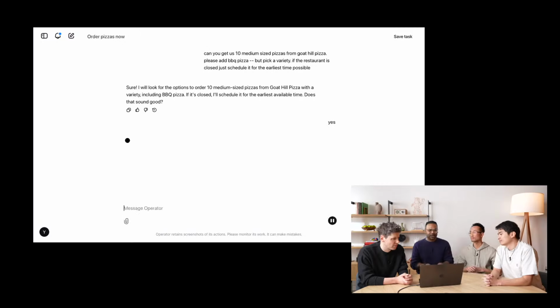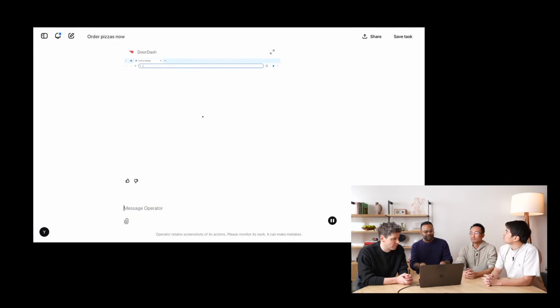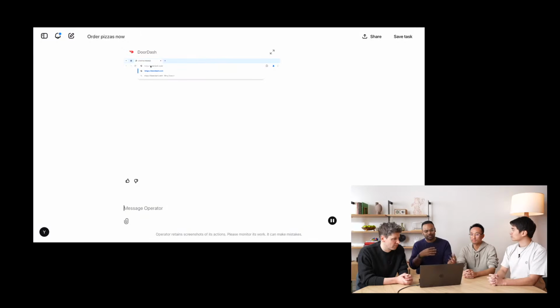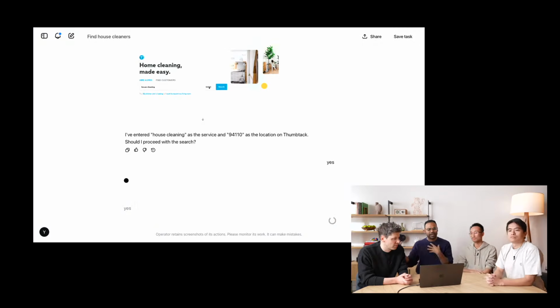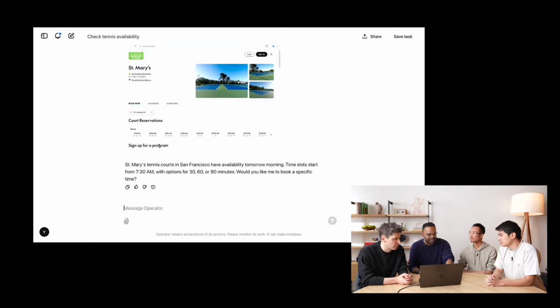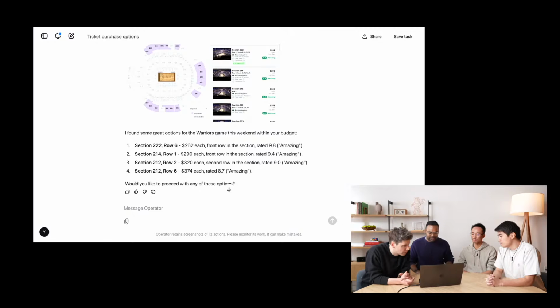Yes. We can't see the notifications popping up on the live stream, but for example, as the other tasks are going on, if I need assistance, for example, in this case, it asked me, hey, this is 9411100, I can just say yes. But I would be getting notifications, etc., so that whenever operator needs help, we can go back and help. Looks like in this case, it's already found us tennis courts. And okay, well, we have some selection to make.